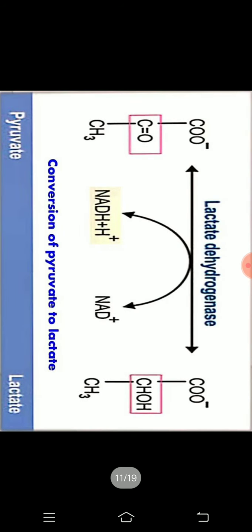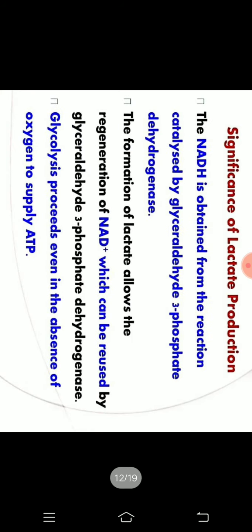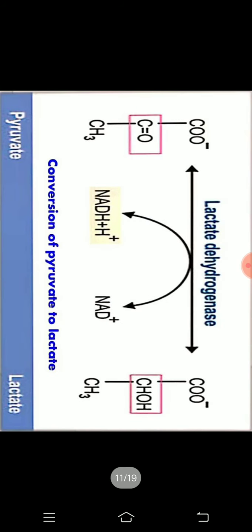Yes, this is the structure and the conversion is shown in this slide. Then what is the significance of this lactate production? Whatever NADH we get in the glycolysis step, during the formation of the lactate molecule, an NAD molecule is produced.